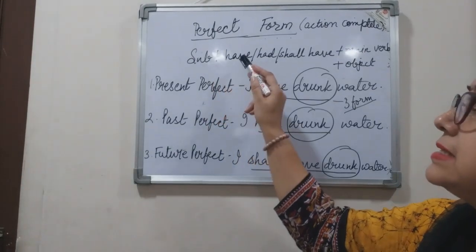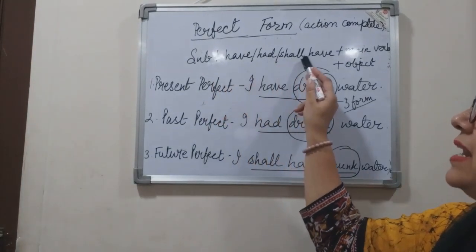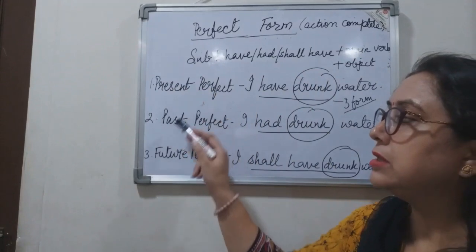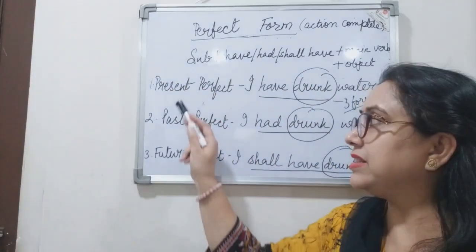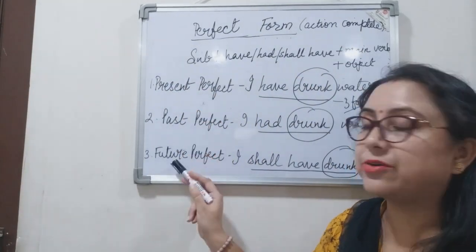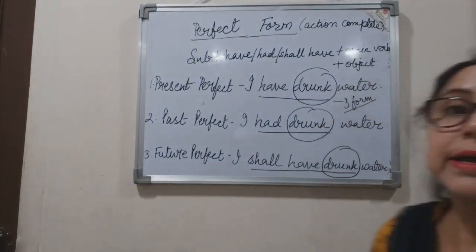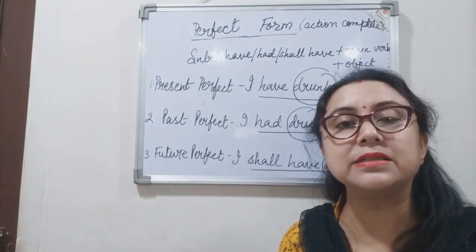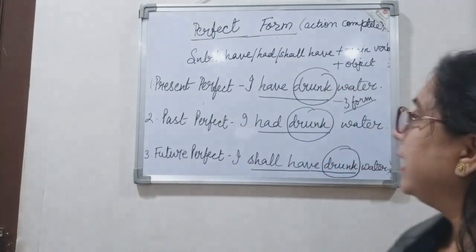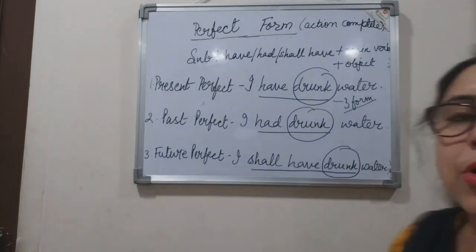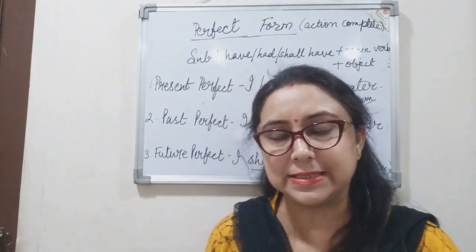Subject plus have, had or shall have, depending upon the time, whether it is present tense, past tense or future tense. And then after that the main verb in its third form, that is the past participle form, and then the object or whatever is there in the sentence.